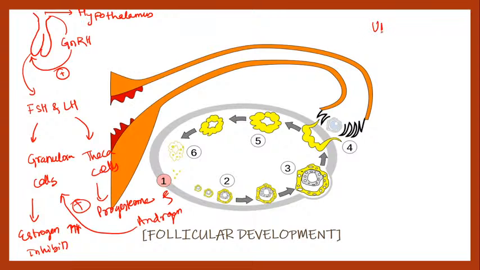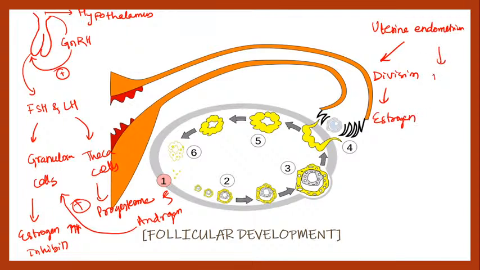Now the uterine endometrium also has to divide if division is to occur. I have already mentioned which hormone will help with that, the estrogen.